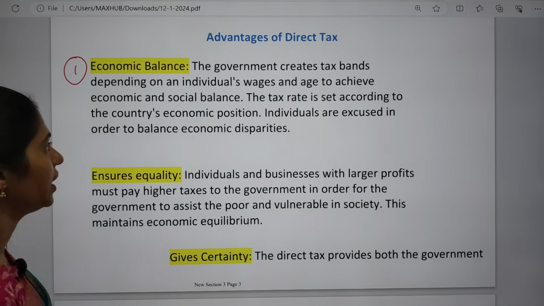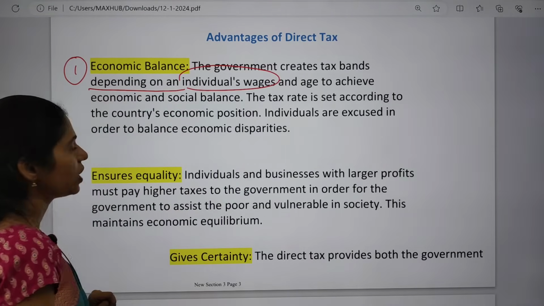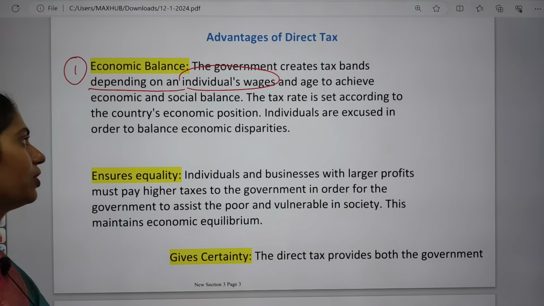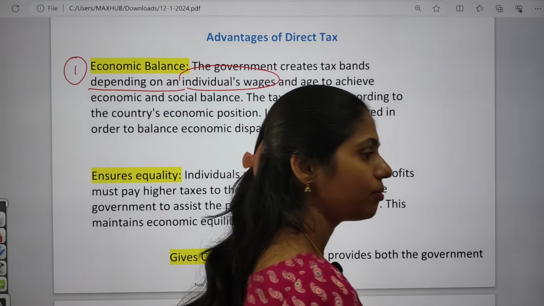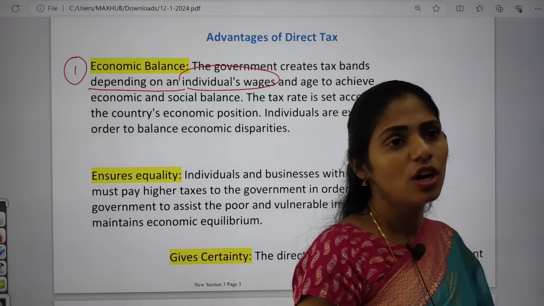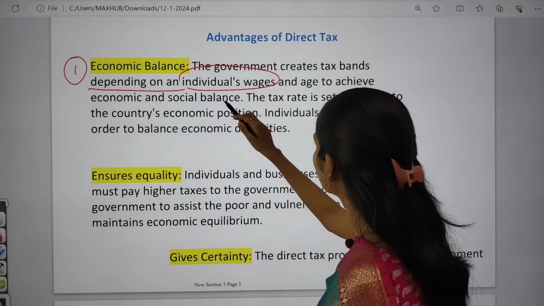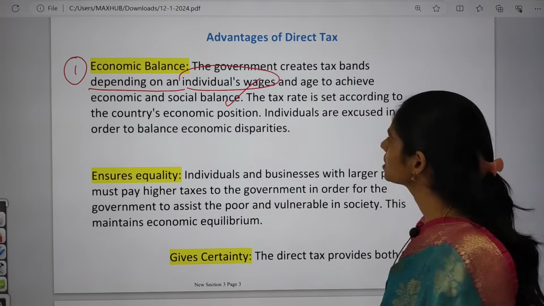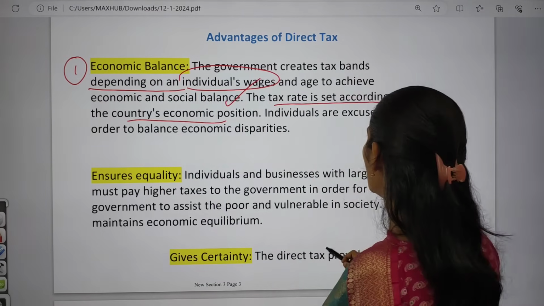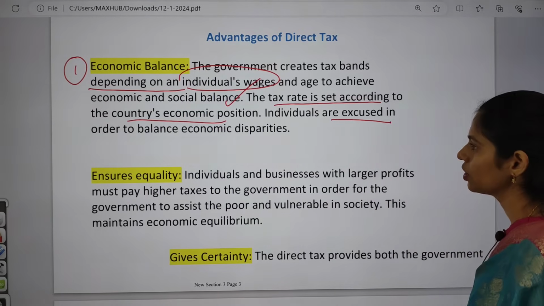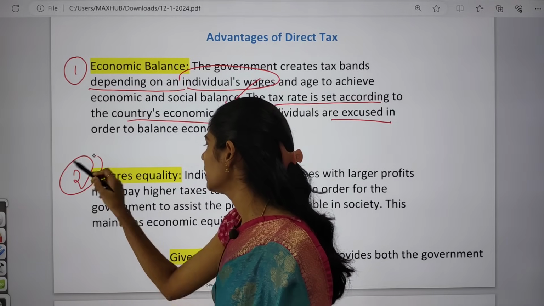The government creates tax bands depending upon individual wages, and also to achieve economic and social development of the country. For example, running different schemes for the upliftment of the scheduled castes and scheduled tribes, for the upliftment of women as well as children, etc. So this tax can be used by the government for these developmental projects. And the tax rate is set according to the country's economic position, and even individuals are excused in order to balance economic disparities.